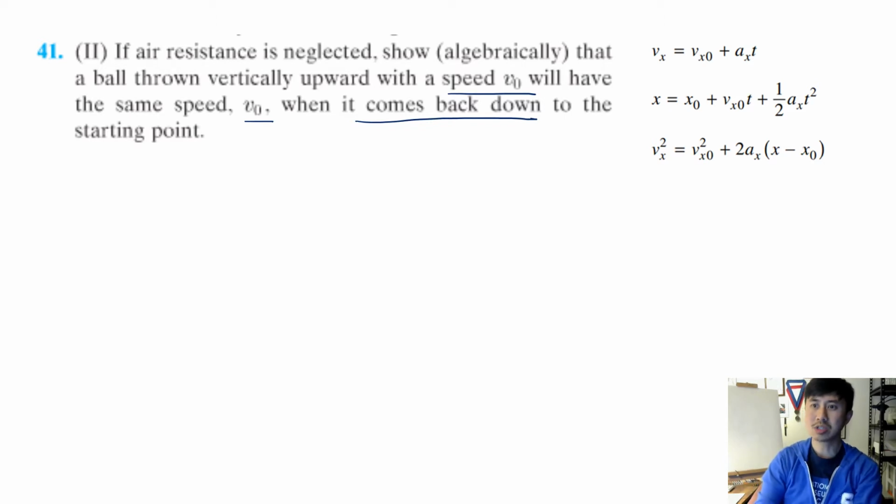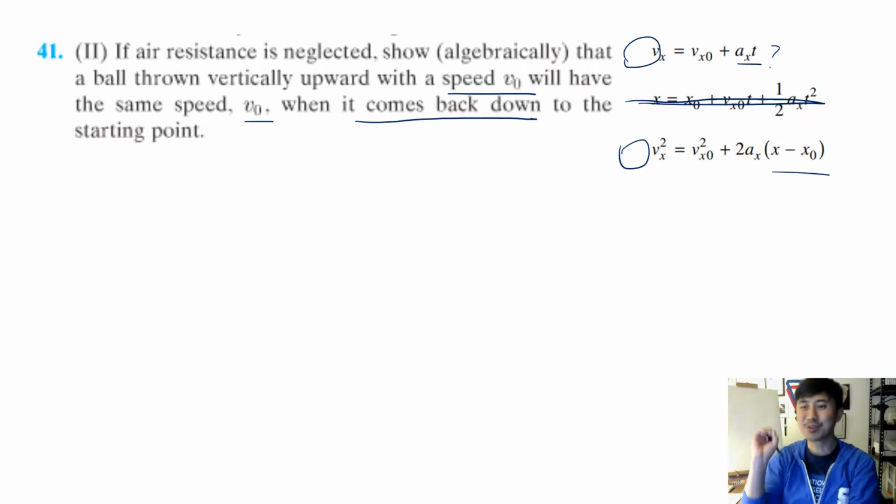And what equation deals with both the initial and the final velocity? Well, you could either work with this one or this one, right? This has no final velocity. And then this one talks about different times, and we don't know when it's going to go back down, but we do know the displacements. And at the very beginning and at the very end, the displacement is going to be zero. That's kind of the trick, right? The displacement is going to be zero at the very beginning and then at the very end. So let's use this one, okay?